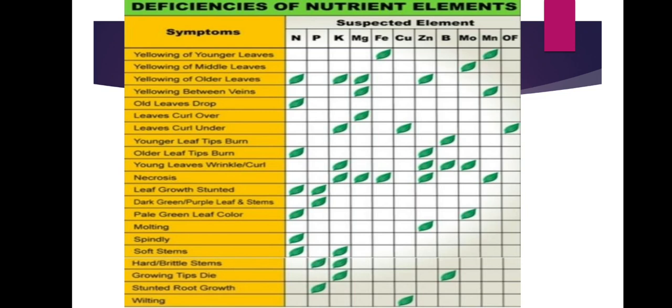Keep it in your mind. Yellowing of older leaves is due to nitrogen, potassium, magnesium, and zinc. These four nutrients cause yellowing of older leaves. You must be conscious of which element causes it, considering other symptoms.